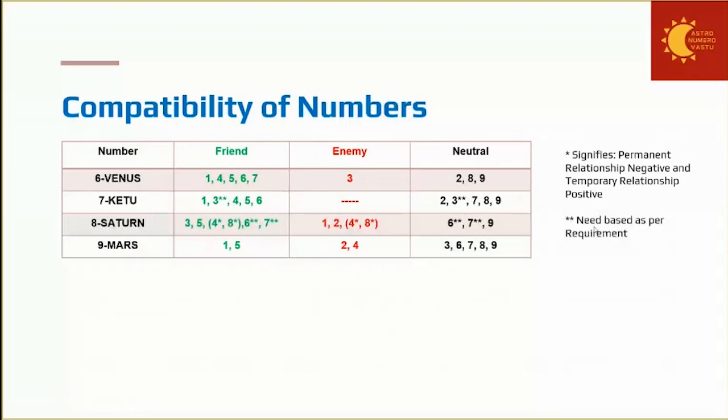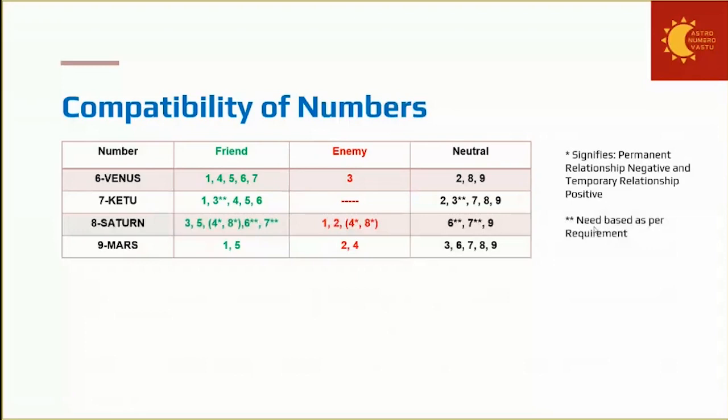So 3 for spirituality and knowledge, 3 is friend. Otherwise, it is neutral. So 3 will come in friend category. Now 4 is the head portion of the Ketu. So definitely 4 is also invited. And 6 is the spiritual master of Ketu. So 6 is also invited. Ketu 7 does not have any enemy as such.